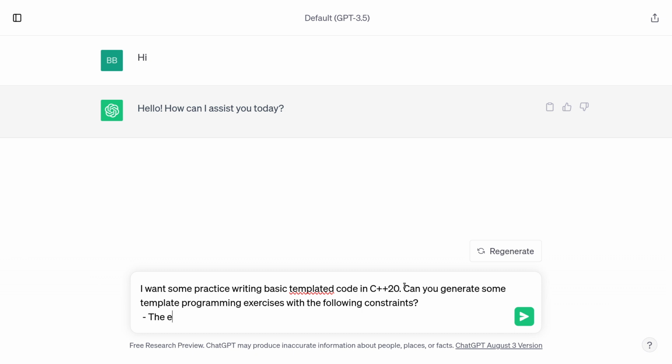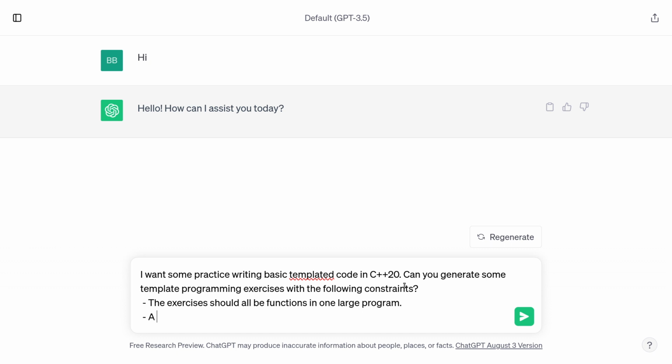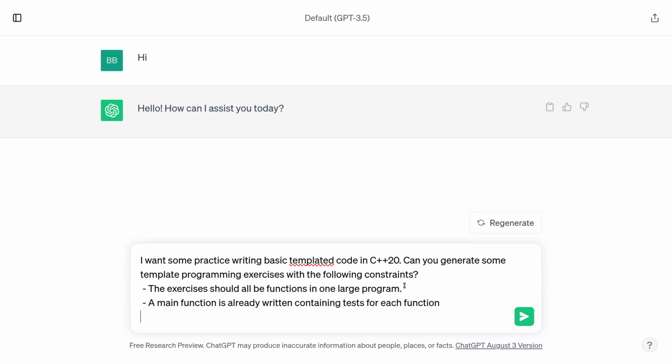The exercises should all be functions in one large program. A main function is already written containing tests for each function.